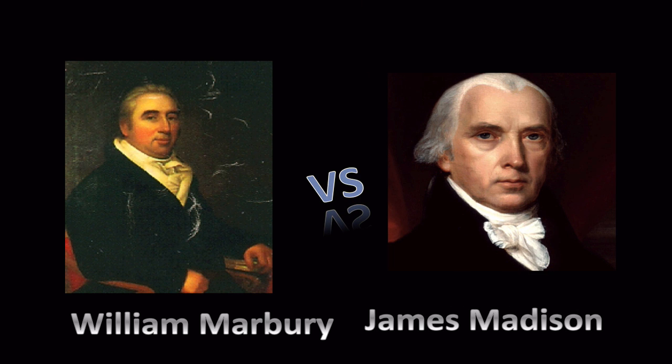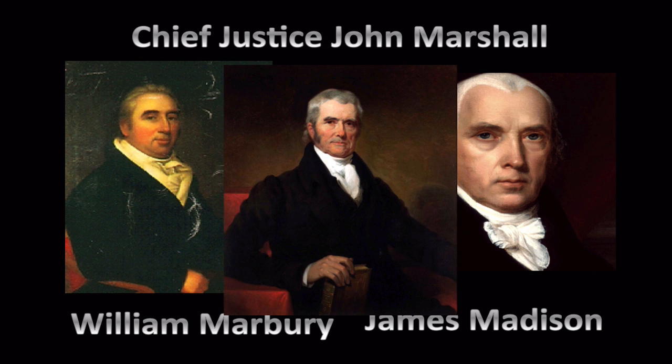So the people that are involved here, William Marbury, he was supposed to be this newly appointed Justice of the Peace there in Washington, D.C. So he is going to take James Madison, who was supposed to deliver those appointments, to court. And the guy that's going to oversee this whole thing is Chief Justice John Marshall. And John Marshall is initially going to scold Madison and really give him a hard time about not delivering these appointments as he should have been under the law. However, he doesn't find in favor of Marbury just yet.